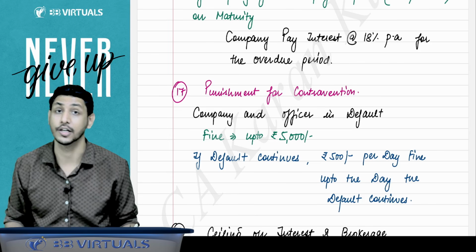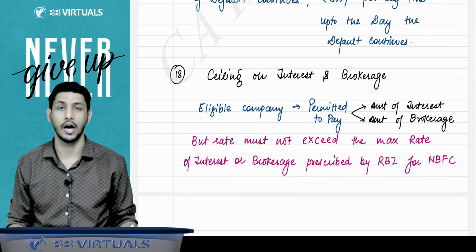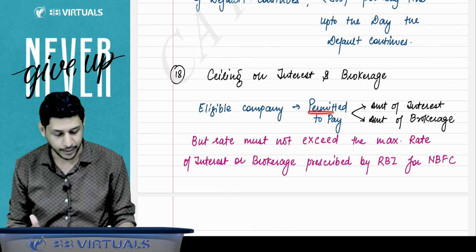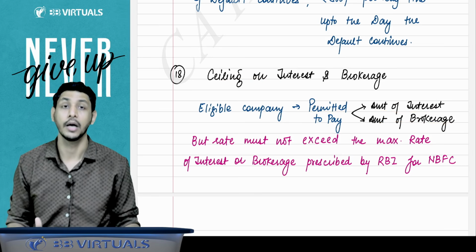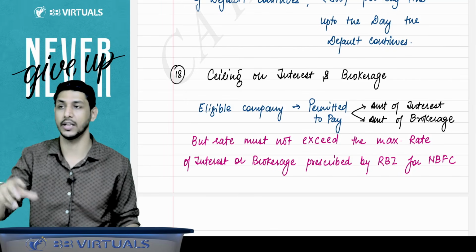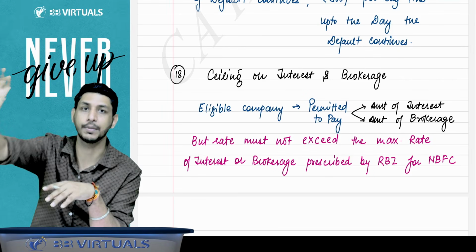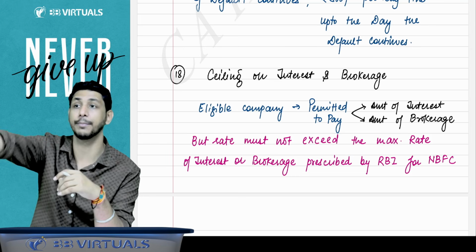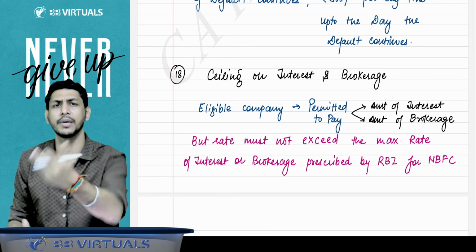And what is the ceiling on interest and brokerage, that is, how much maximum interest a company can pay? The eligible companies are permitted to pay interest or brokerage. Sir, why brokerage? Because no one is aware that a company is accepting deposits. So the company authorizes some people as brokers, and those authorized brokers will bring people to the company who are ready to give deposits. For that, the company pays the brokerage.